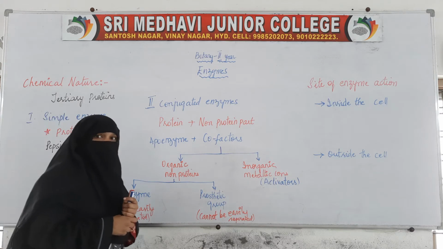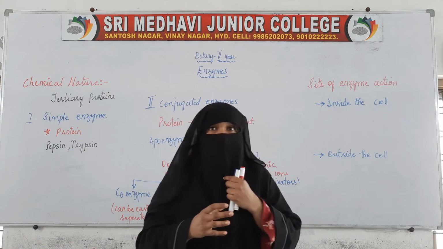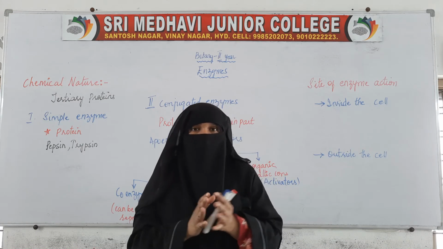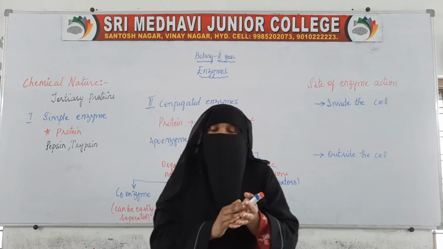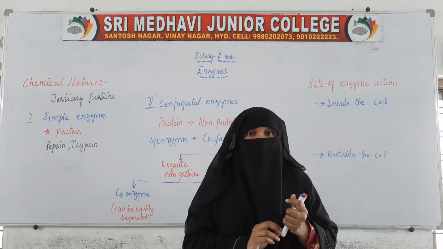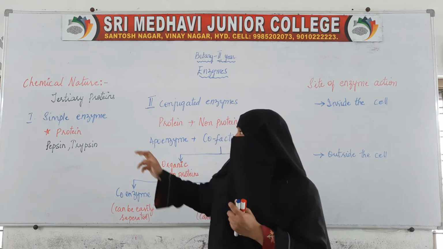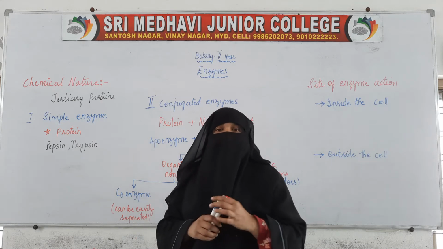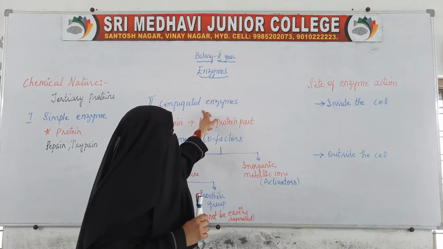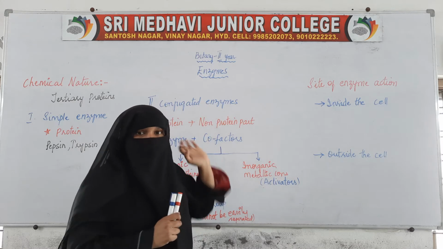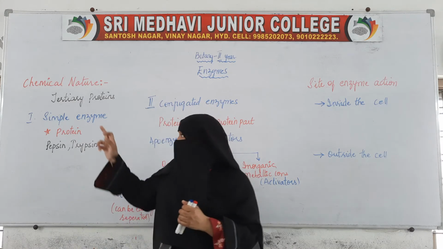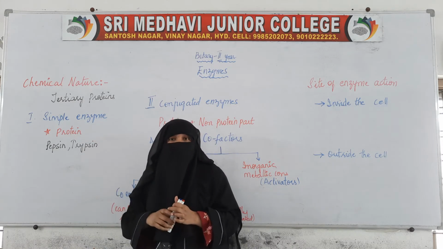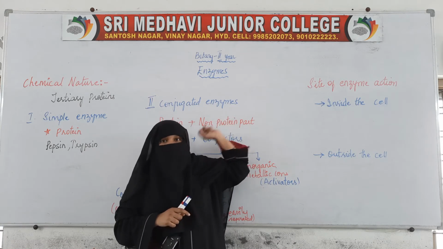Now, depending upon this, what other things are present in the enzymes? The enzymes are classified into two types. The first type is the simple enzyme and the second one is the conjugated enzyme. Enzymes are of two types: the first is the simple enzyme and the second is the conjugated enzyme.